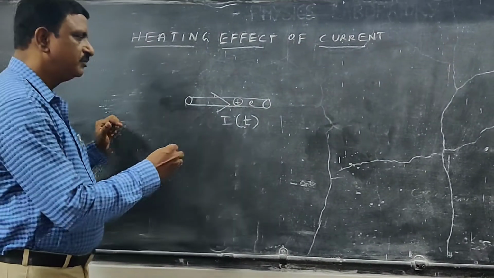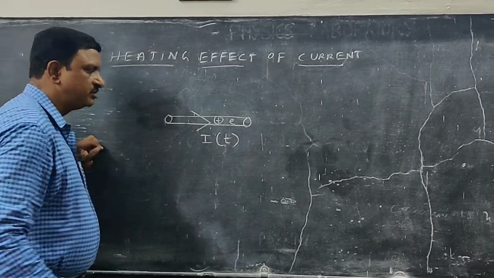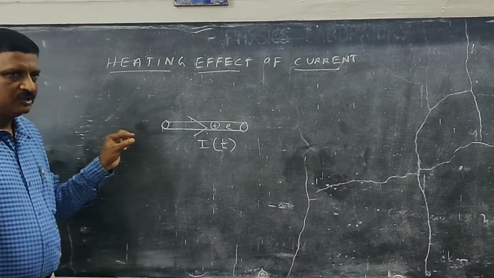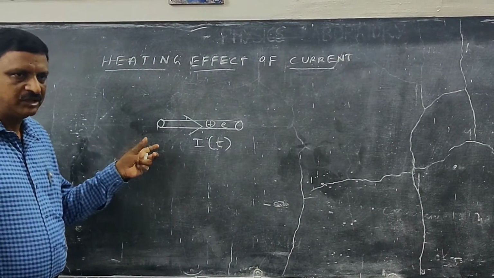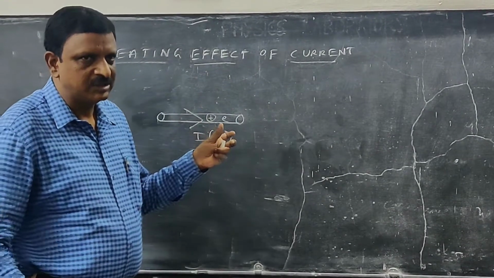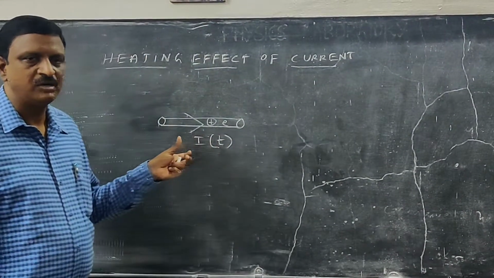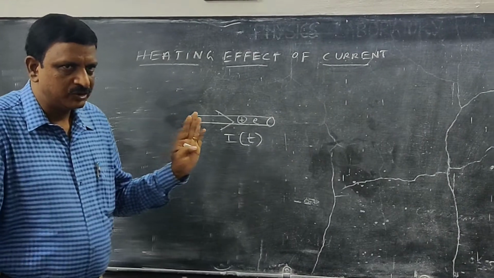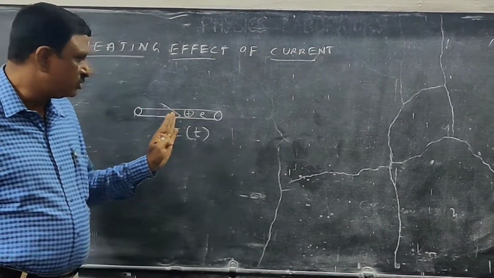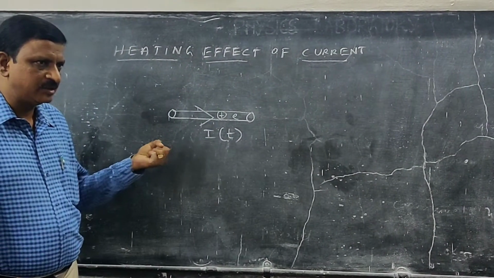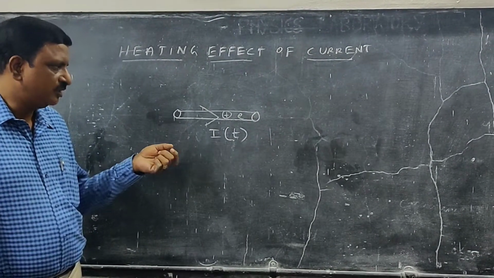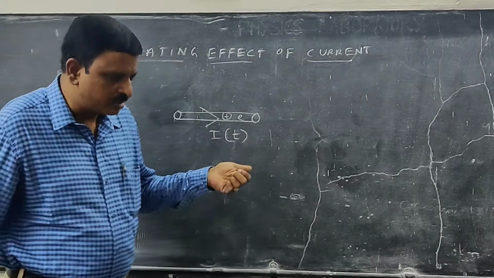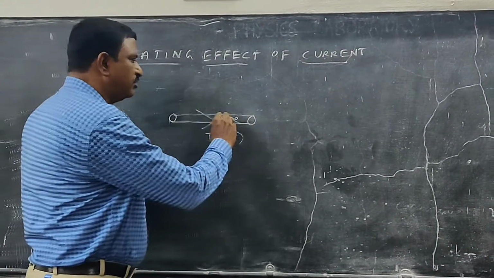During the collision they lose some energy to the positive ion, and that energy is liberated in the form of heat. So when an electron collides with the positive ion, the positive ion gains some energy from the electron, and then the positive ion liberates that energy in the form of heat.